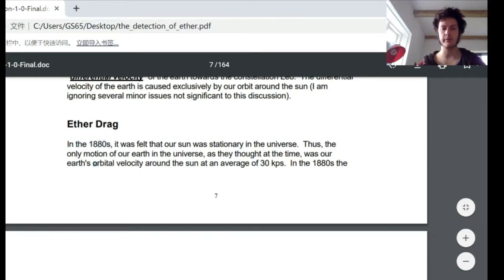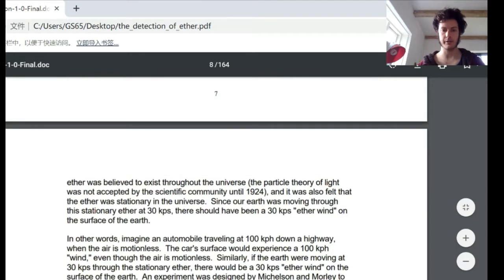Okay. In the 1880s, it was felt that our Sun was stationary in the universe. Thus, the only motion of our Earth in the universe, as they thought at the time, was our Earth's orbital velocity around the Sun at an average of 30 kilometers per second. In the 1880s, the ether was believed to exist throughout the universe.